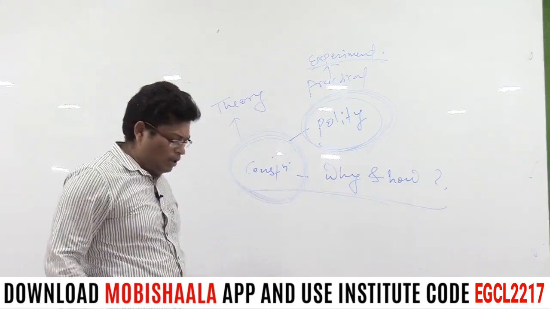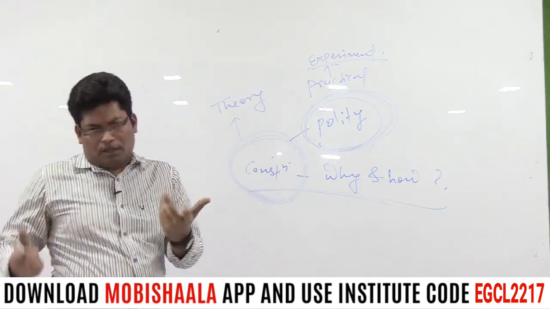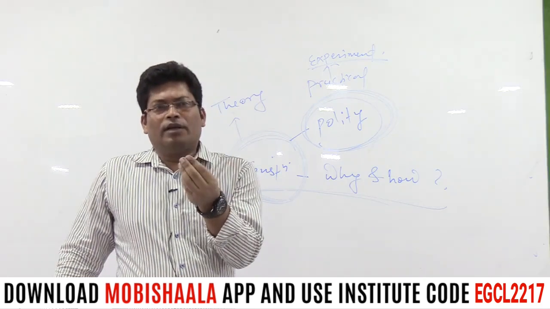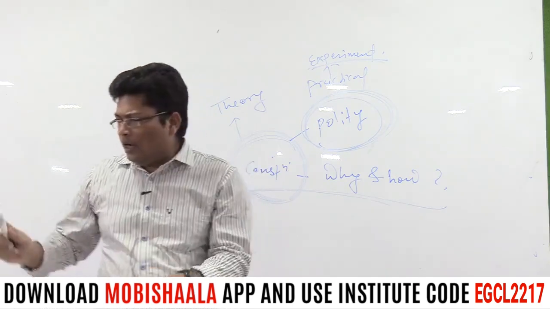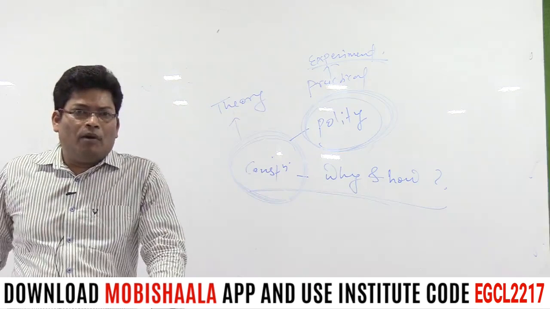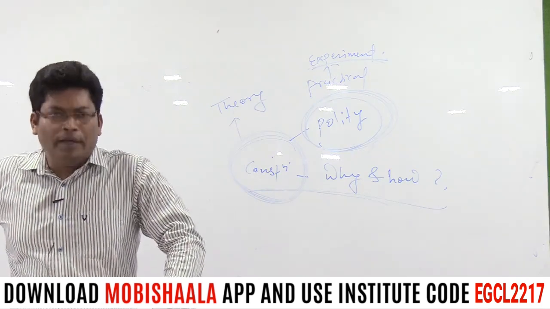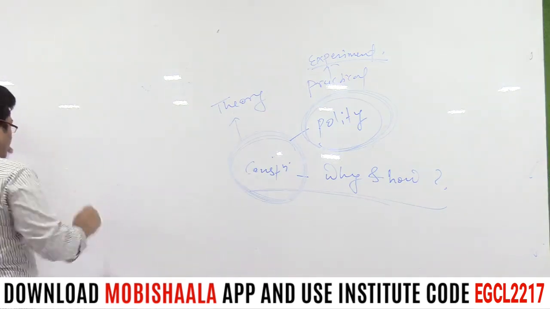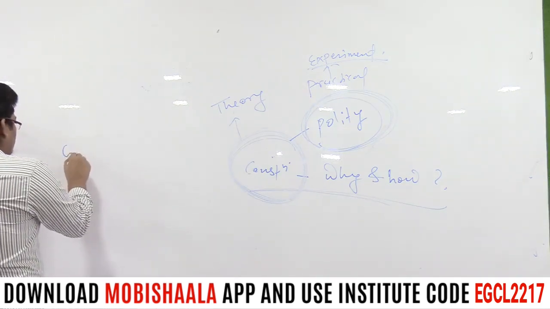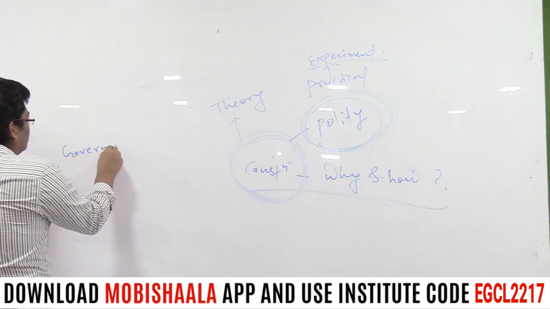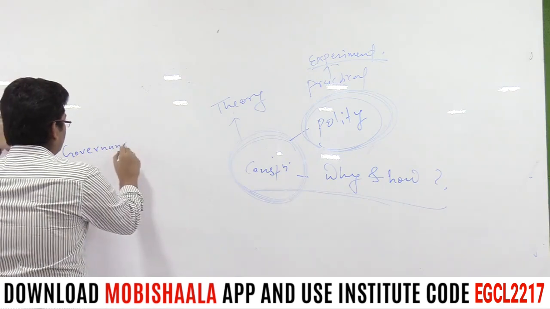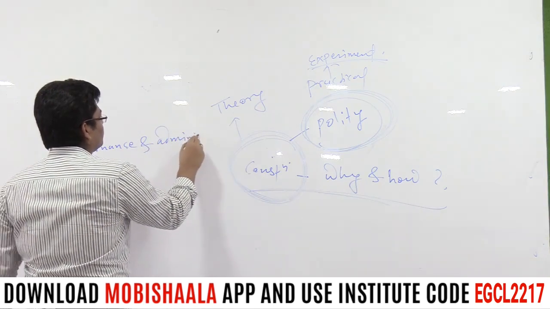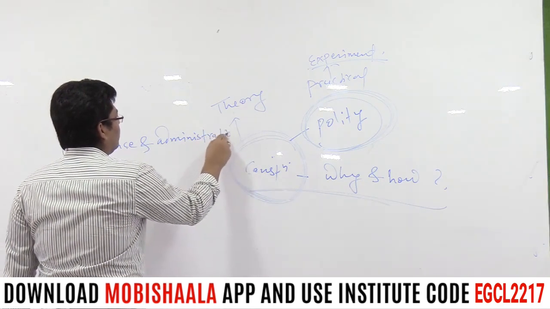Now the question is, theory and practical for what? For which things are we talking about the theoretical context, and for which things the practical or experimental context? Remember, the thing is simply governance and administration. Governance and administration.